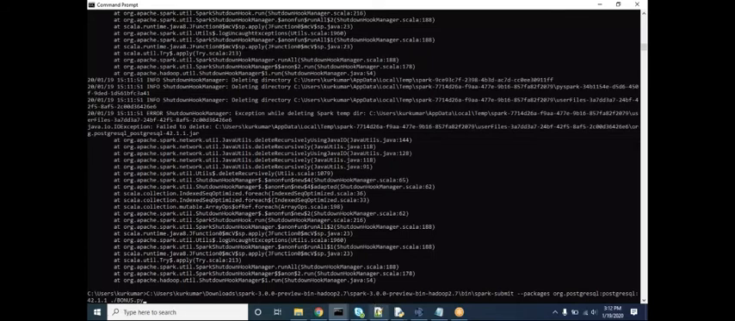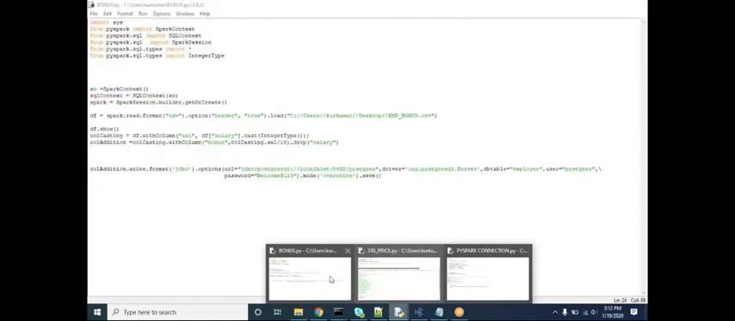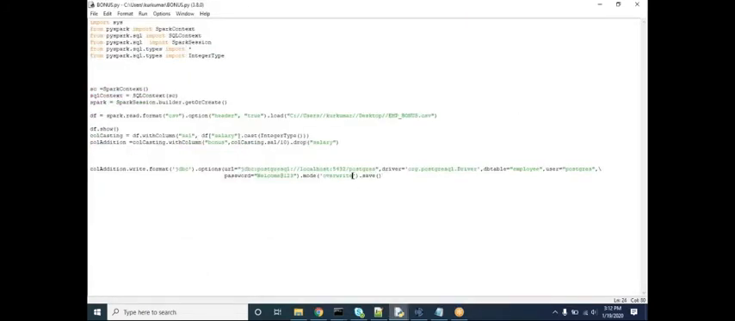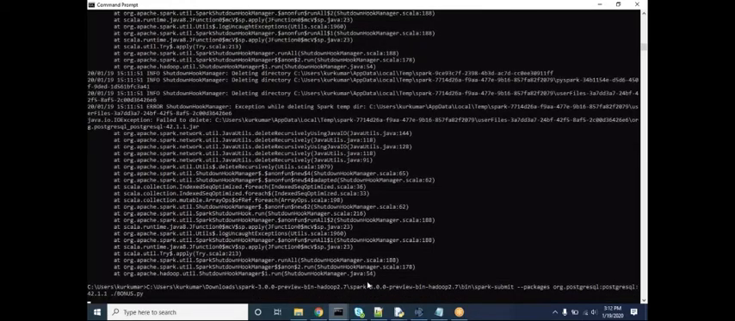Here instead of overwrite, I can have another option, that is append. Append means it will append to the existing records. Okay, now I am executing that particular program.